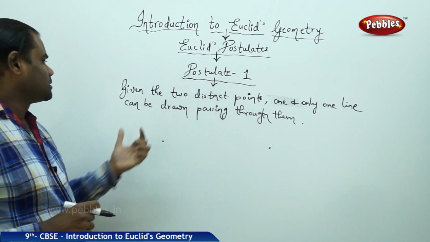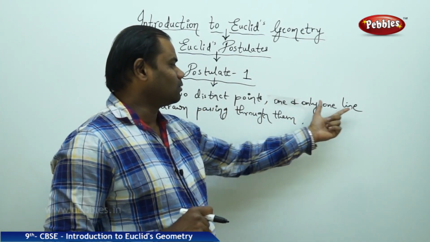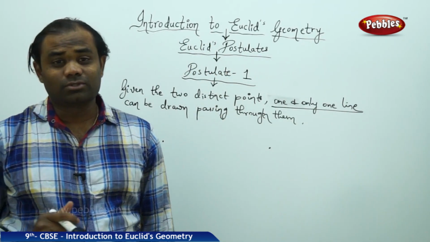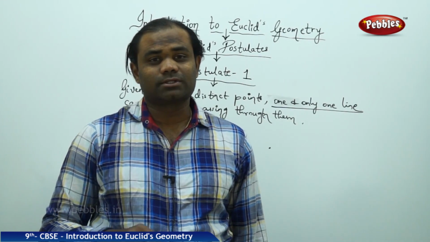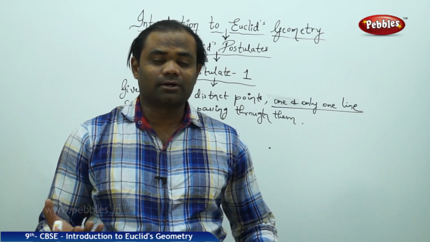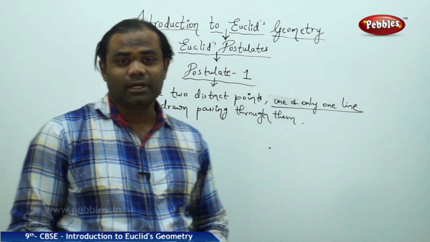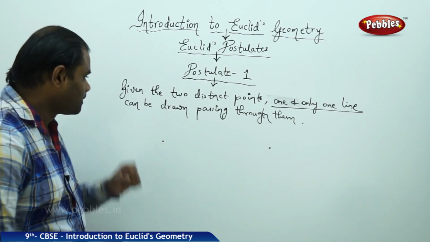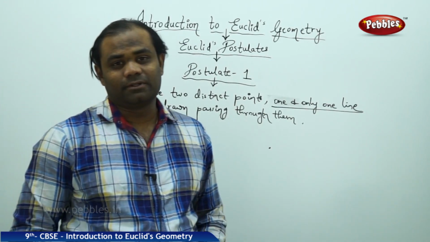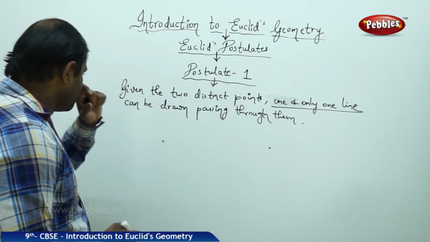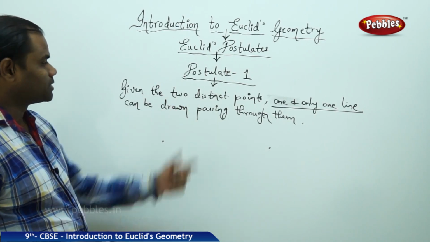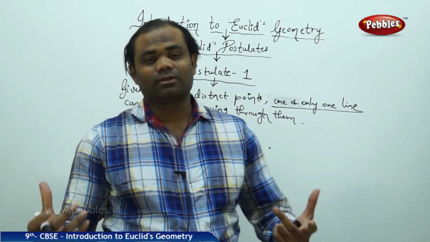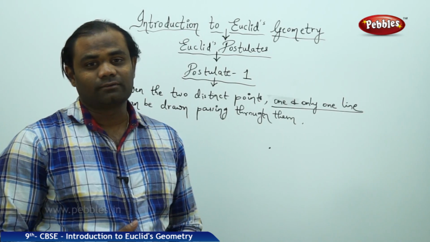So postulate number 1 clearly says, given the 2 distinct points, one and only one line can be drawn passing through them. This is one of the most important inventions in history. We are applying these concepts in modern times, but everything has originated from Euclid's postulates, his contribution to geometry. Let me take 2 points which are distinct, in the sense that they are not the same; they are different from each other.